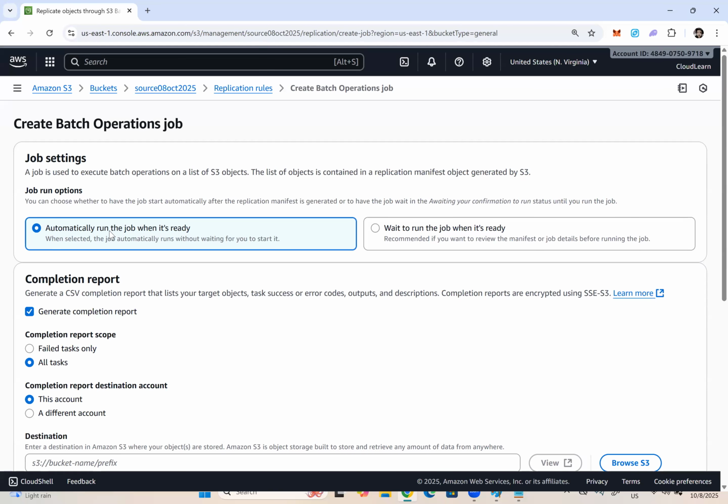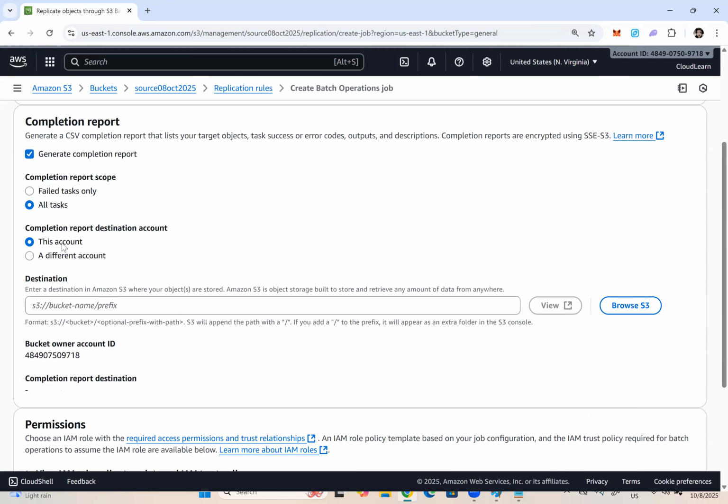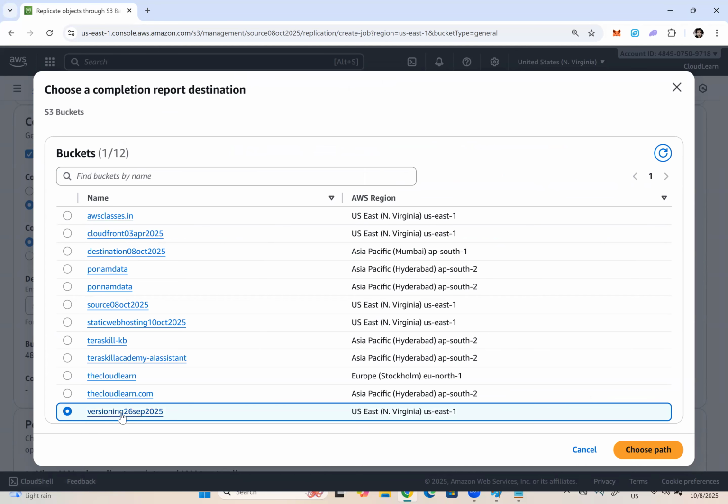Job settings: automatically run the job. Completion report. Would you like to generate a completion report? Yes, I would like to generate a completion report. Scope: what would you like to include in the report? All tasks, failed tasks, successful tasks, and everything. And where would you like to store that particular report? You have to choose a bucket. This account. Let me browse S3 and choose this bucket. So the report will be stored in this particular bucket called versioning 26 September 2025.